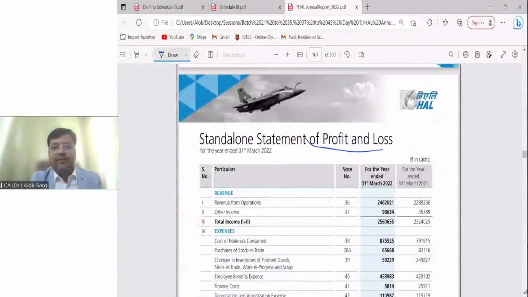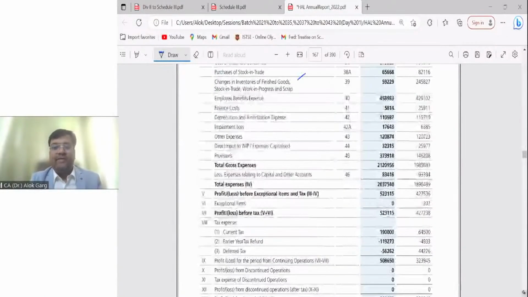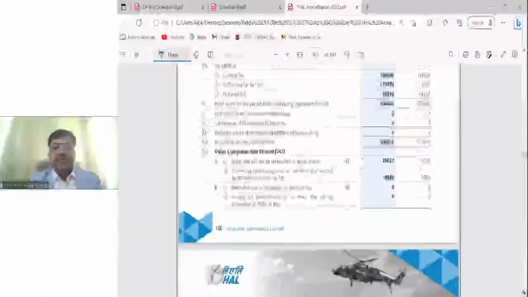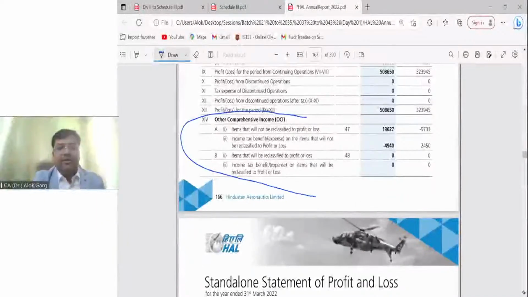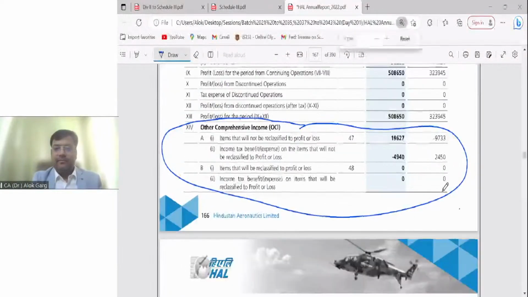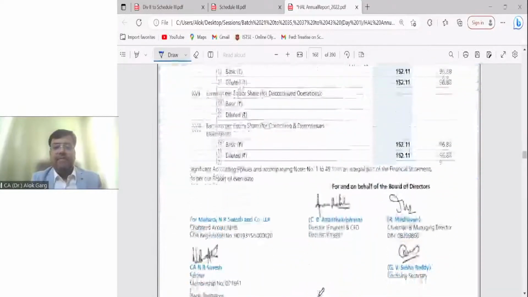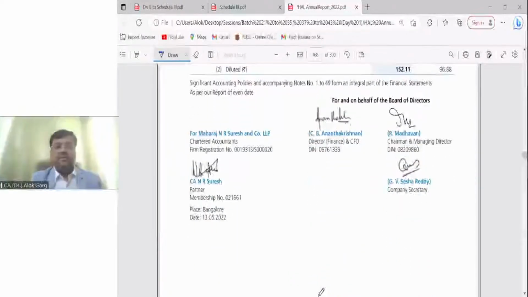Then the statement of profit and loss is there, right? You can see one year comparative is there. So revenue, other income, expenses, profit before tax, tax, profit after tax, and then you can see a new part, which is other comprehensive income. This P&L is also signed by the auditors and board of directors.